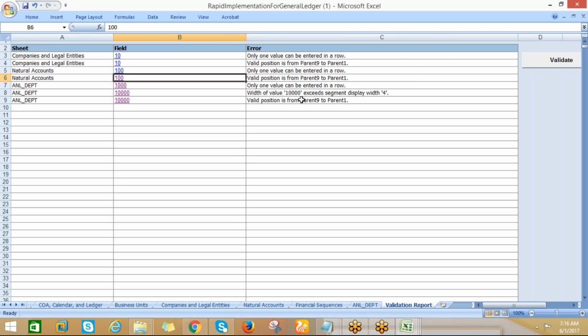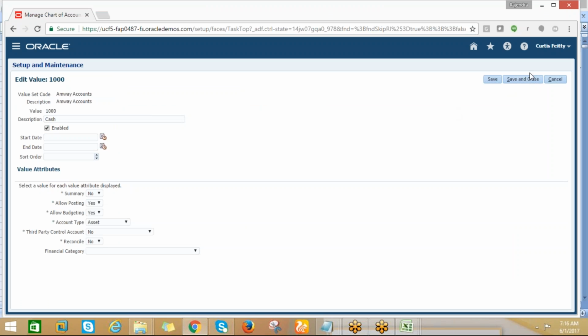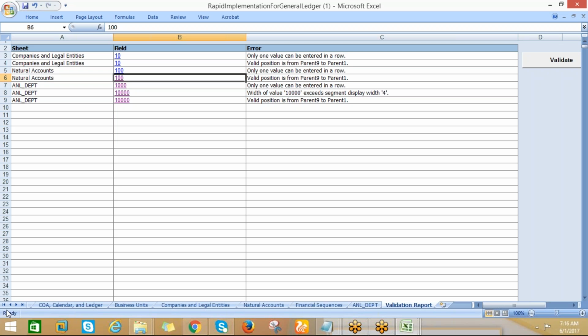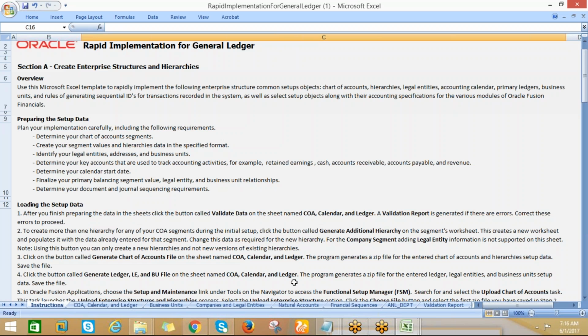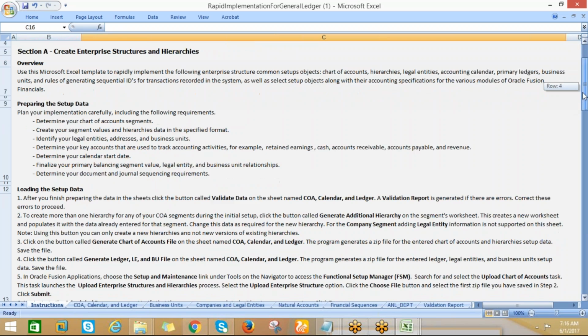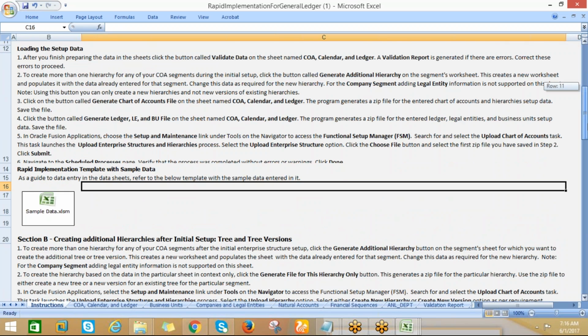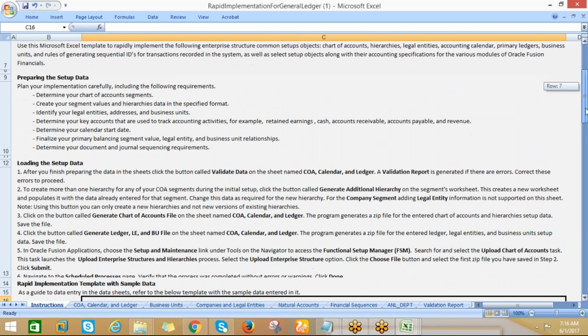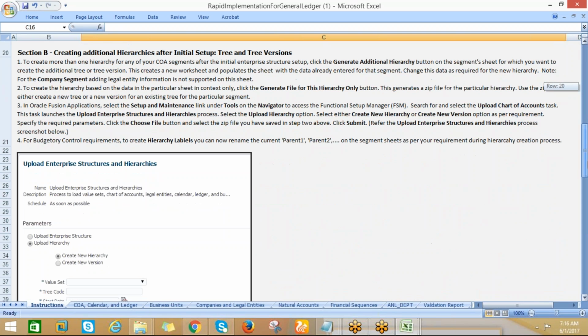Once we resolve this validation, the next process is... I will check all the issues offline, but let me know the process. This one, so you can go for the upload enterprise structure and hierarchies. Okay.